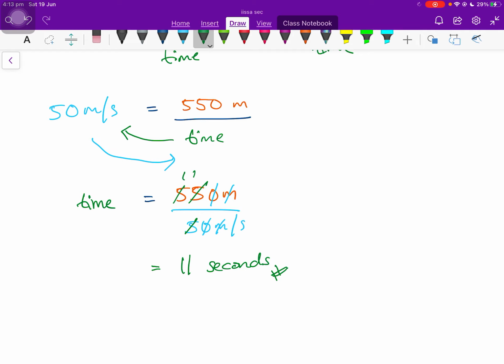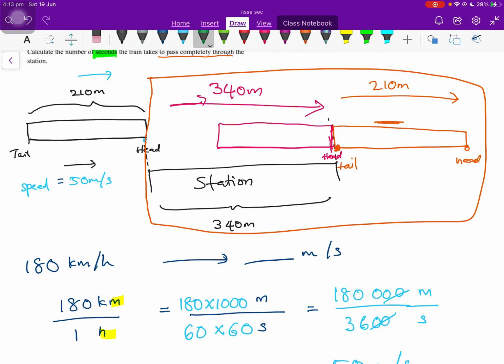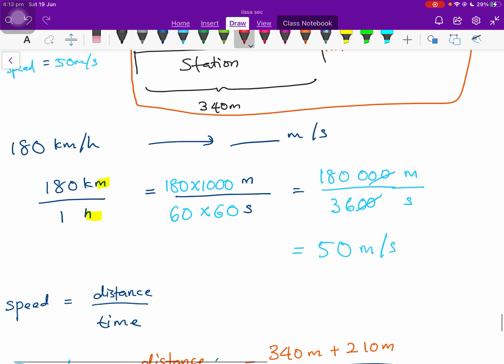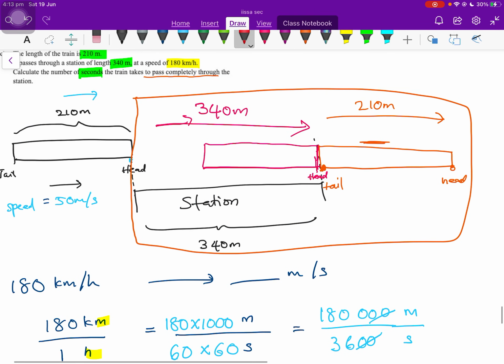This question is worth 3 marks. So the first mark comes here: changing the unit from kilometers per hour to meters per second. If you do this, you'll get 1 mark here. Next, finding the distance, the correct distance, which is 550 meters.